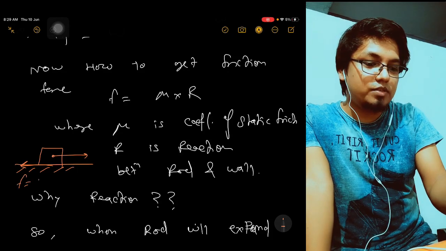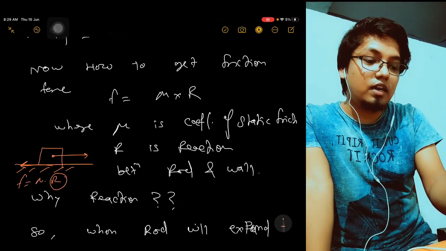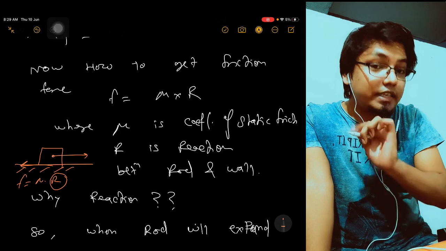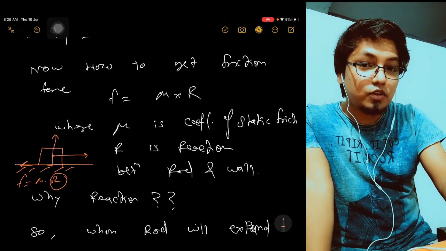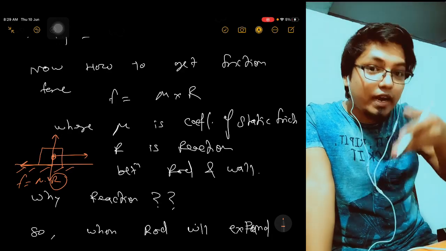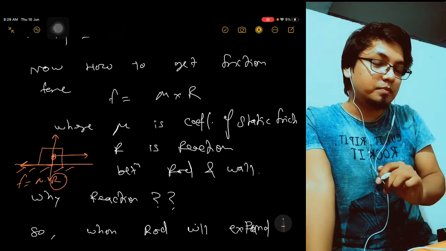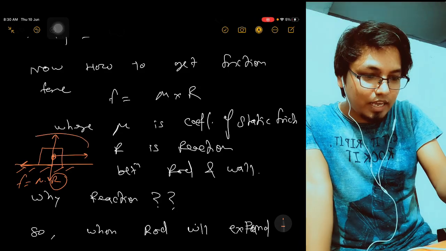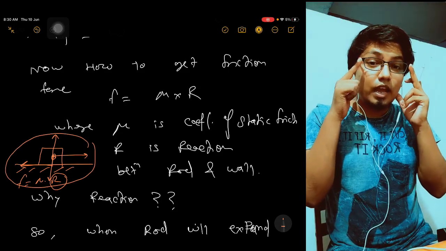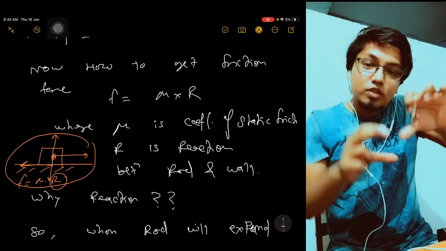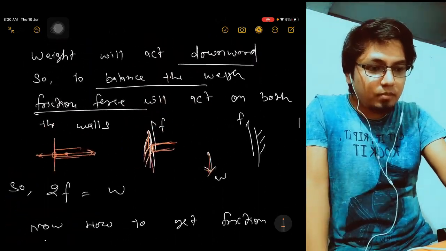The friction force formula is mu into R, and R is the reaction offered by the surface to balance the load acting downward. Here I explained a horizontal example because it is very popular, and now we have the same concept but vertical, right? Come back here.